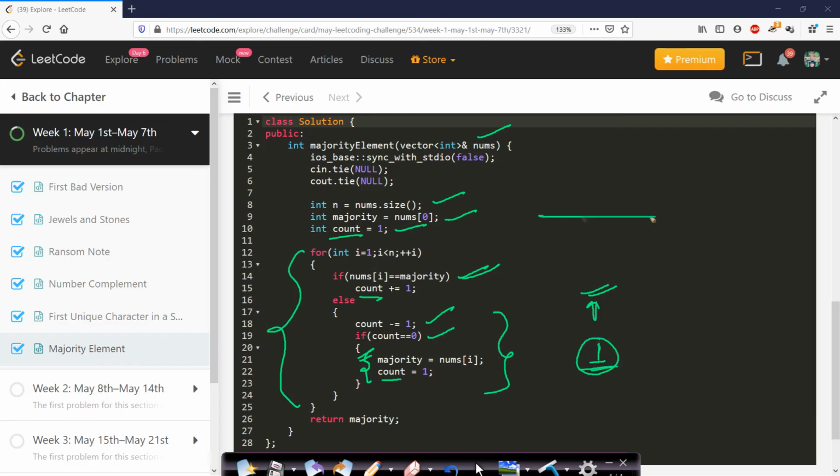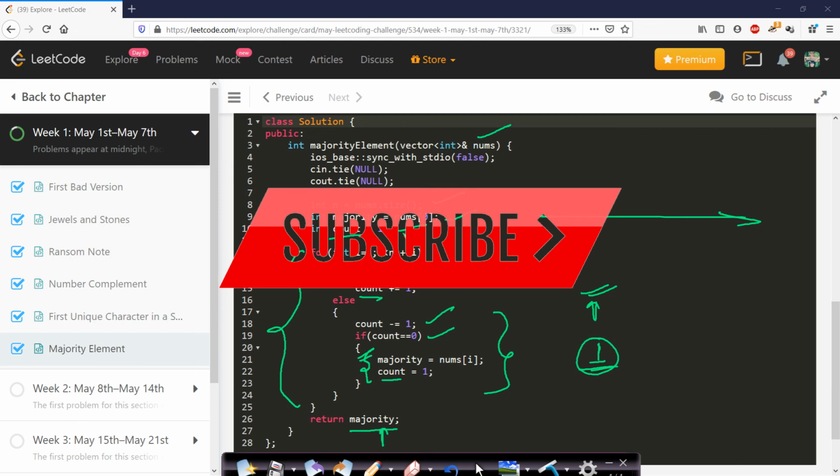And finally, after parsing the entire array once, we will return the majority, which is the candidate majority element. And since in this case it is guaranteed that you have a majority element, the value stored in this majority variable will be your majority element. I hope you got this algorithm.